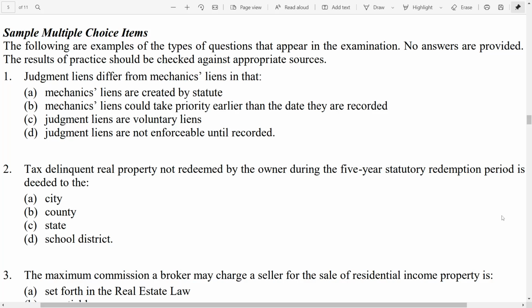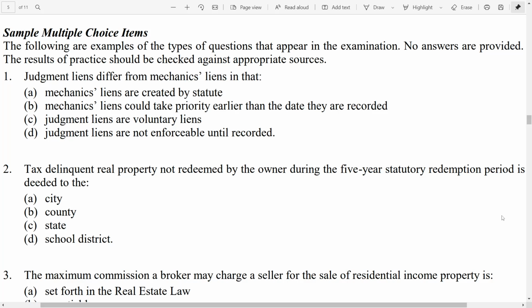Number 1, judgment liens differ from mechanics liens in that A, mechanics liens are created by statute. B, mechanics liens could take priority earlier than the date they are recorded. C, judgment liens are voluntary liens. D, judgment liens are not enforceable until recorded. So, judgment liens and mechanics liens. It has the word lien in it, and as you know, that is an encumbrance based on money. What is the difference, though, between these?